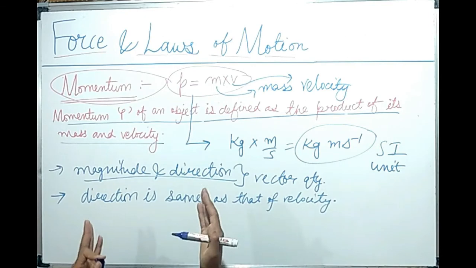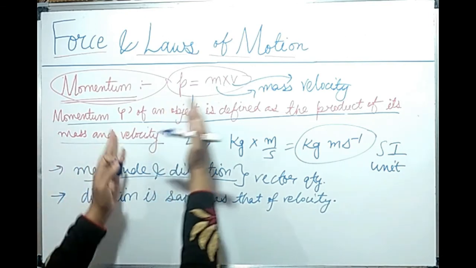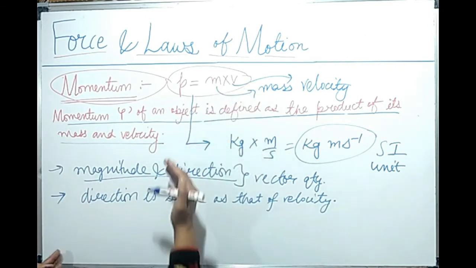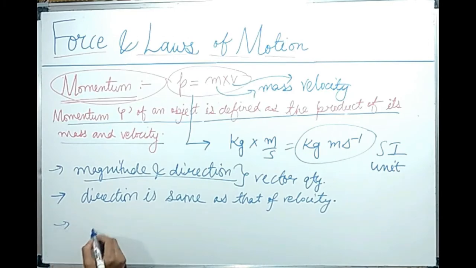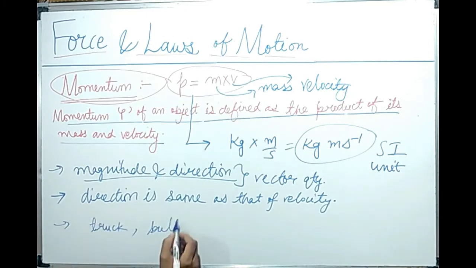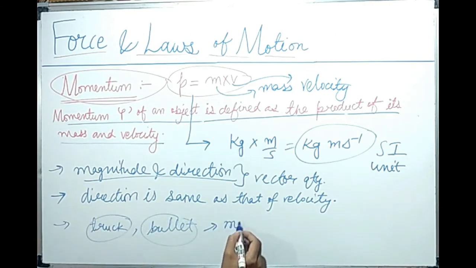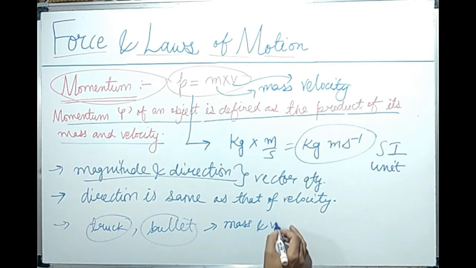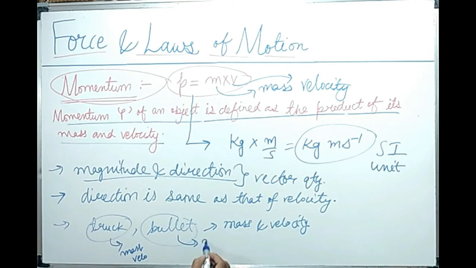So you have got the concept of momentum. Momentum is the product of mass and velocity, and you can explain it with the help of the examples we have discussed earlier, that is truck and bullet. You can compare both of their masses and velocities. Truck being so heavy and less velocity, bullet has less mass and more velocity.